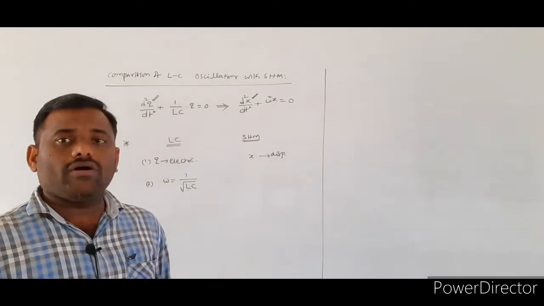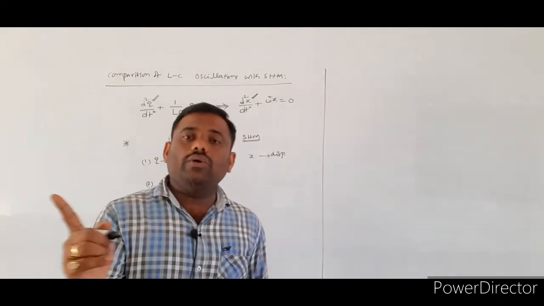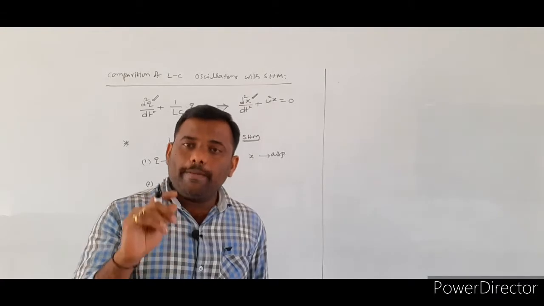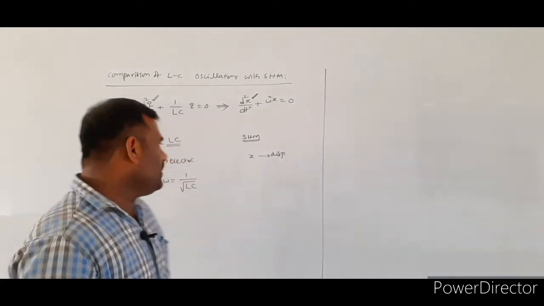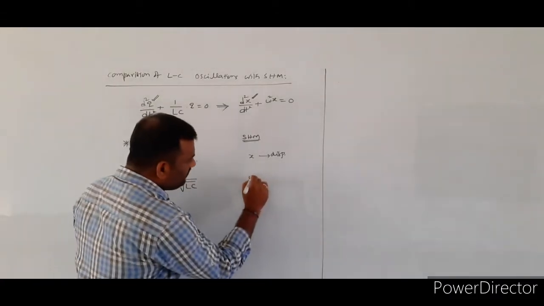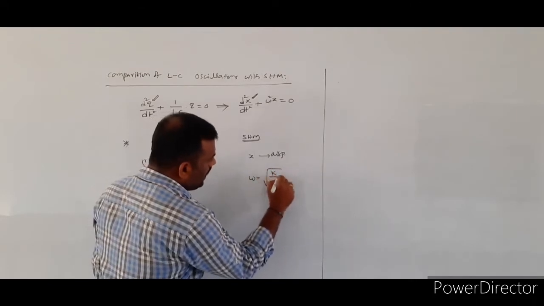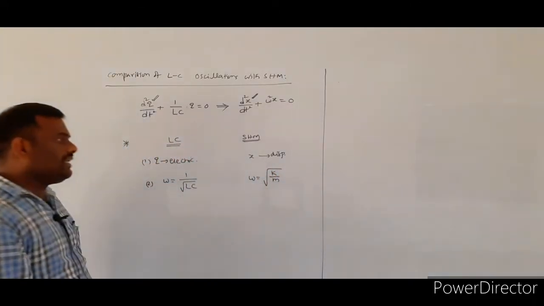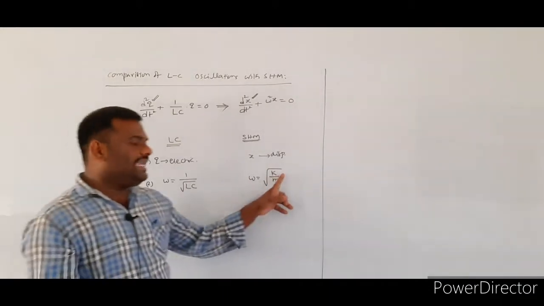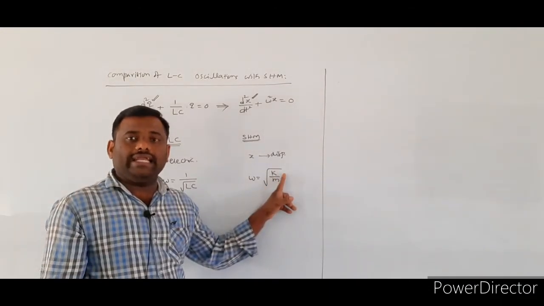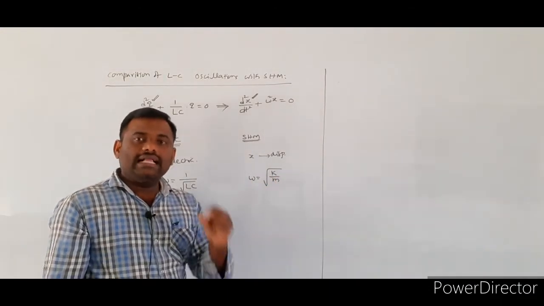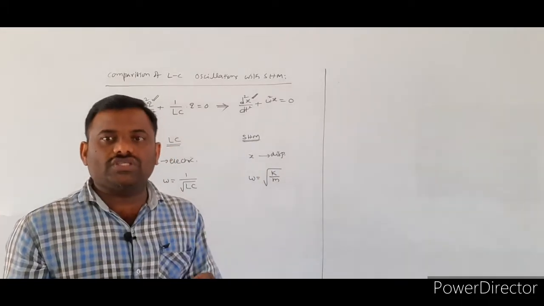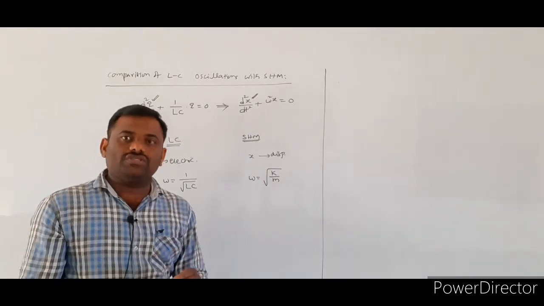In the case of the mechanical oscillations, if you consider a mass loaded spring, there the expression for the omega is equal to under root k by m. So what is the k here? The k indicates the spring constant or force constant.